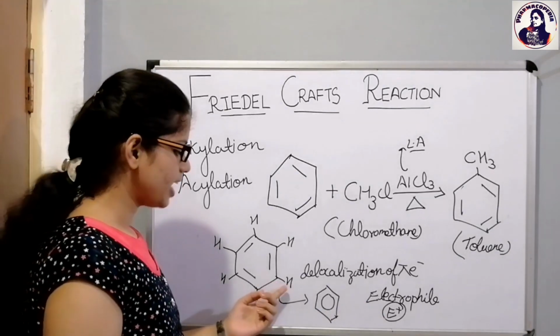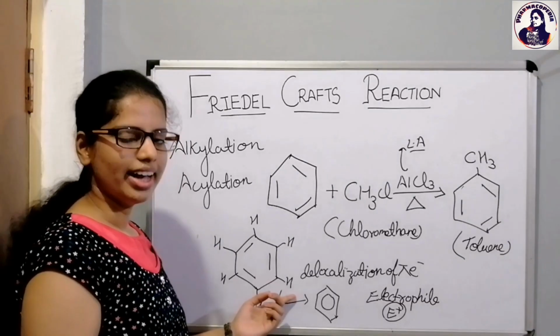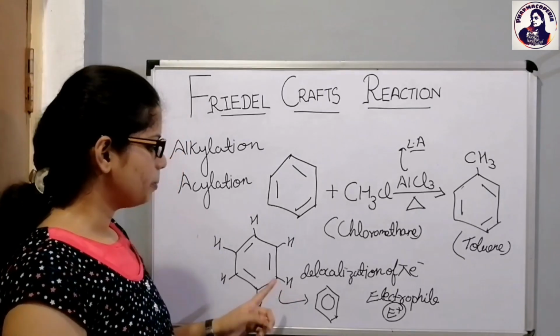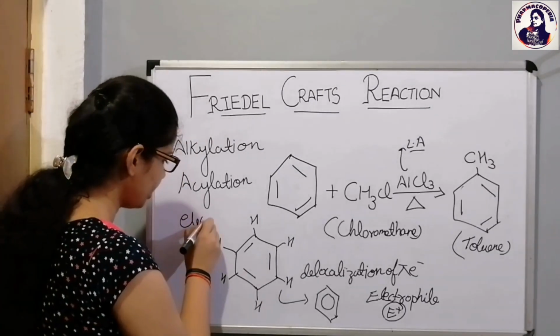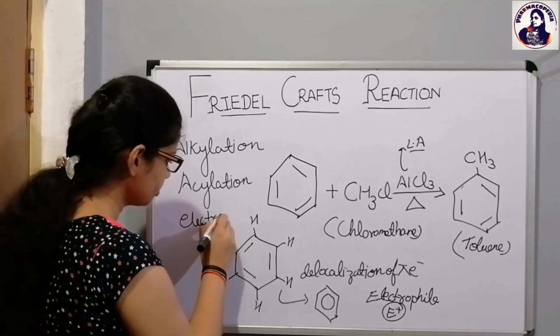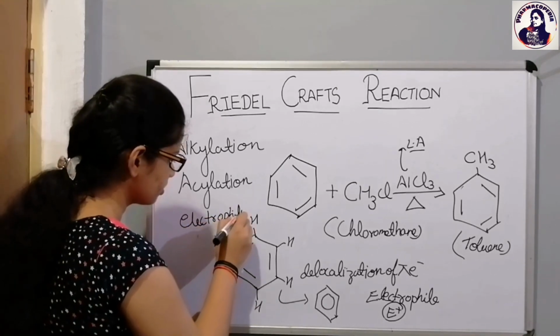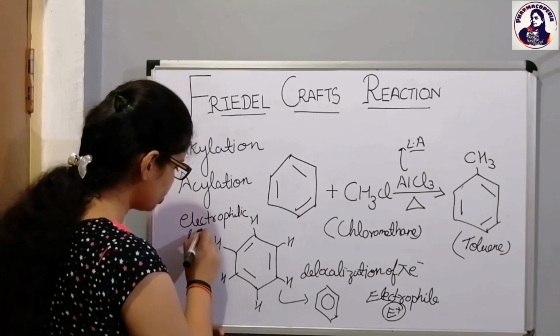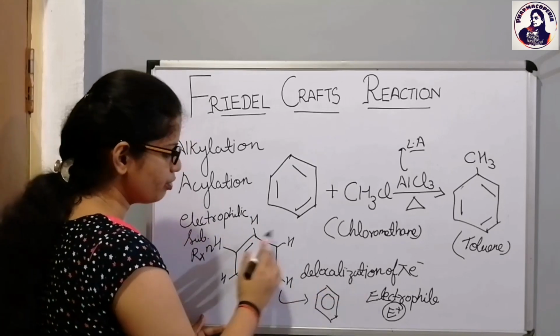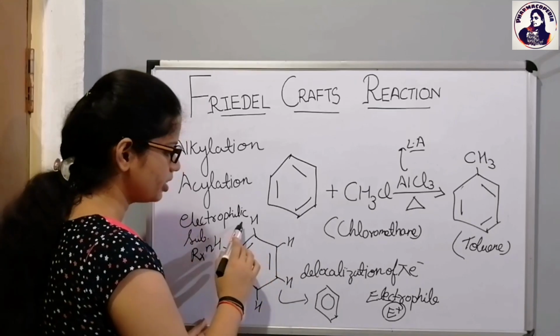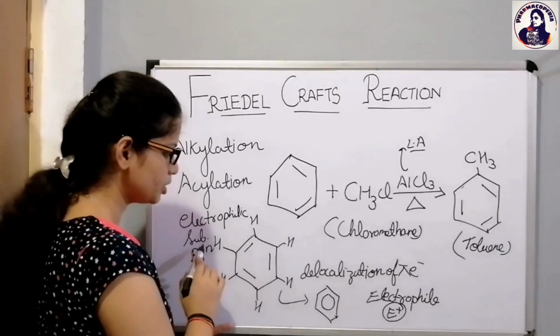बेंजीन, because benzene is having the loosely bonded pi electrons and therefore the benzene is giving the electrophilic substitution reaction. Okay, because electrophile is attached to the benzene ring, therefore it becomes electrophilic. And why it is substitution?